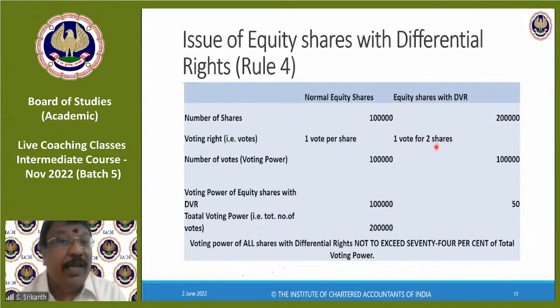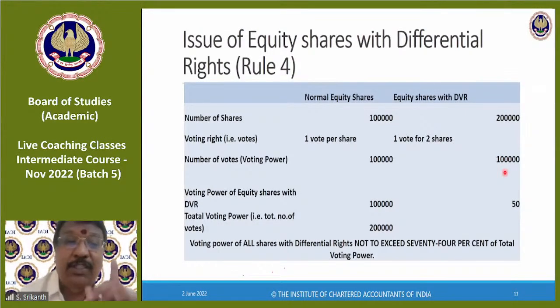So, he has only half a vote per share. So, 2 lakh shares, only 1 lakh votes. Because of the differential voting right concept, he is getting only 1 vote for 2 shares. So, 2 lakh becomes 1 lakh.